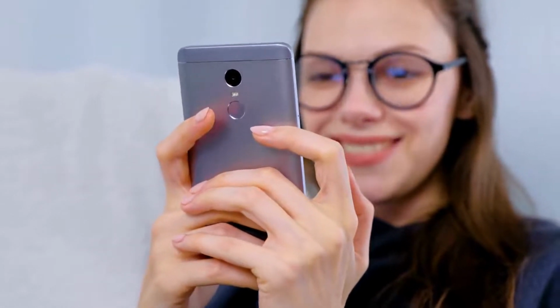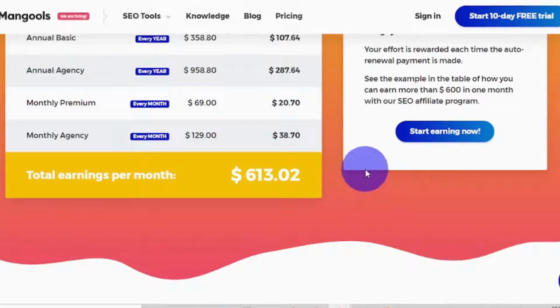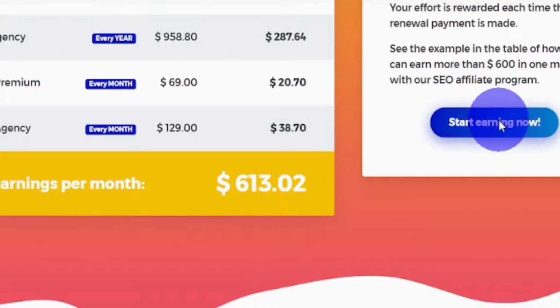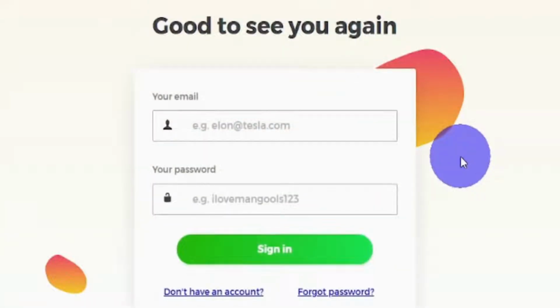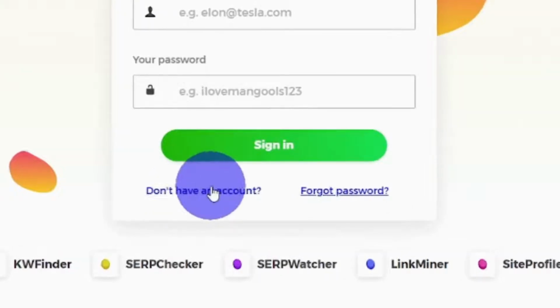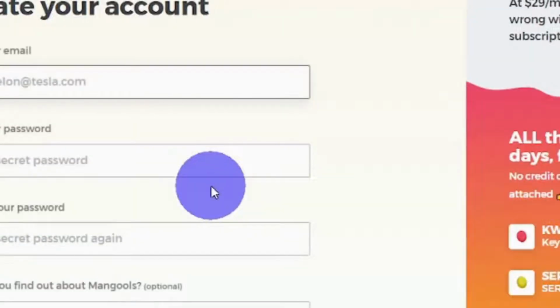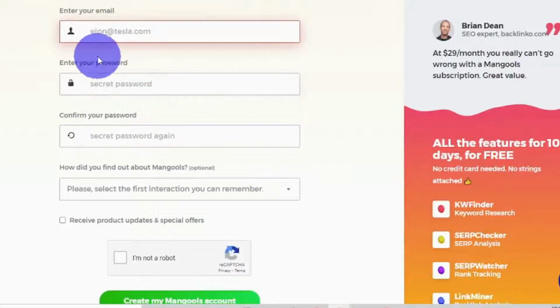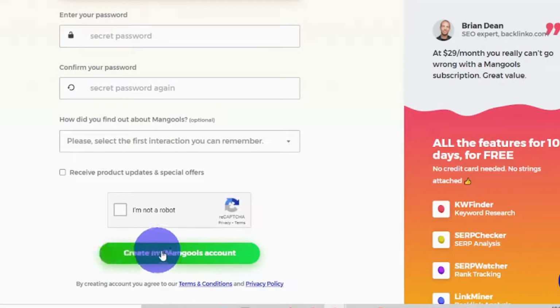So, right now I want you to join the affiliate program by clicking this Start Earning Now, and then we will be redirected to this page asking us to sign in, since we don't have an account yet, so we click this button Don't Have an Account. We will be redirected to Sign Up page wherein we will create an account. You just need to enter your email address here, your password, repeat your password, you can leave this blank, click I'm not a robot, and then click this green button to create your Mangools account.